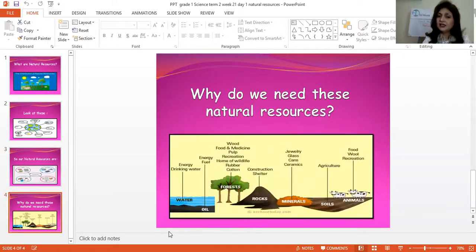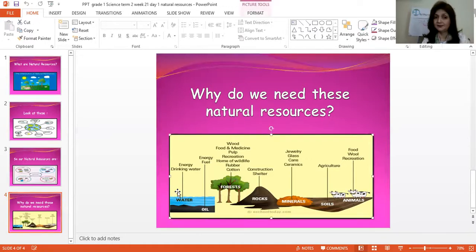Now, why do we need these natural resources? See, we need water for energy. We need water for drinking purposes. We will die if there is no water. We means the living things, whether they are humans, plants, or animals. We all need water. You understand? Now, we all need oil also for energy, for fuel, to run the factories and all that. We need oil for that.